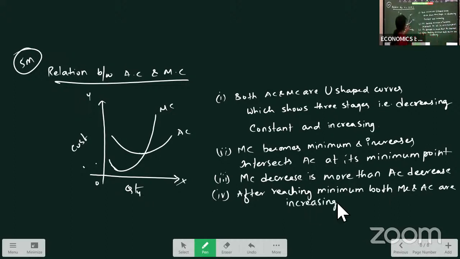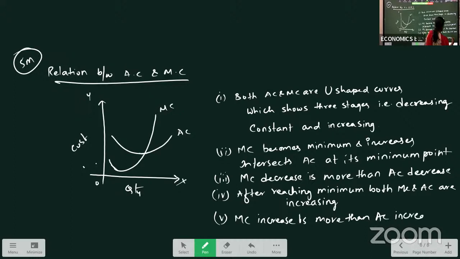So that will be your fourth point. When both are increasing, another point you can write: MC increase is more than AC increase. Okay, see in the graph, MC is increasing faster than AC over here. The same thing we observe in the graph, we are writing as points of relation.